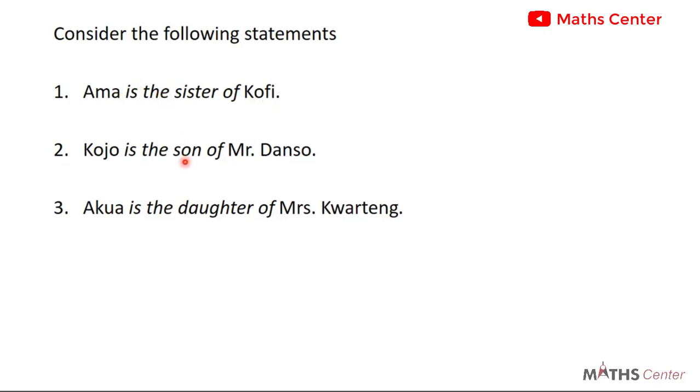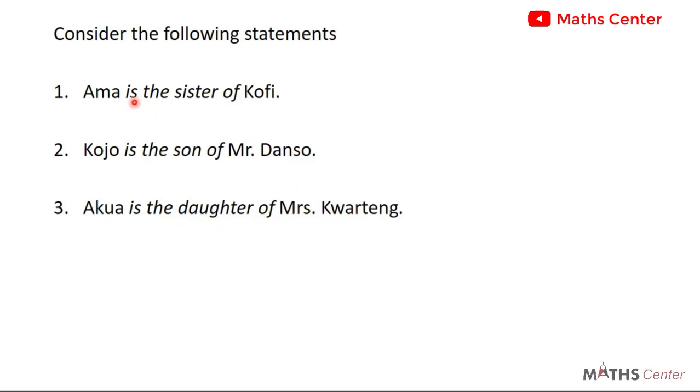In the same case, the link between Kojo and Mr. Danso was seen because the statement is the son of gives us an indication that Kojo is related to Mr. Danso. The same applies to Equia and Mrs. Kwarting because Equia is the daughter of Mrs. Kwarting.